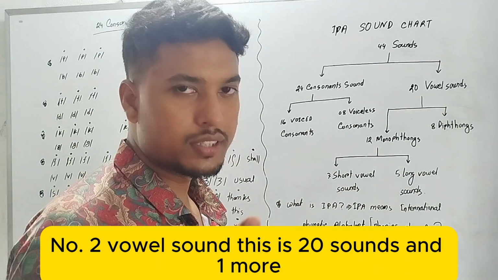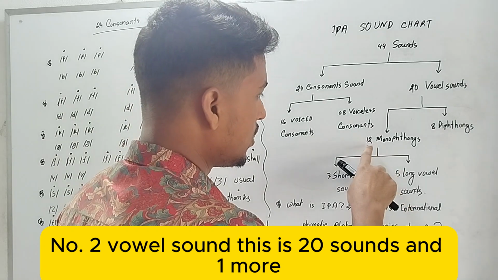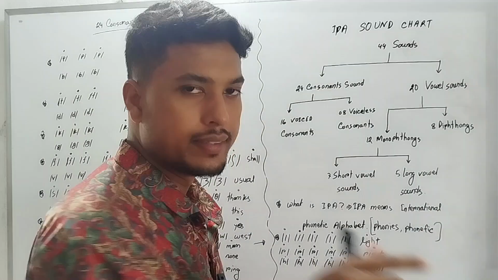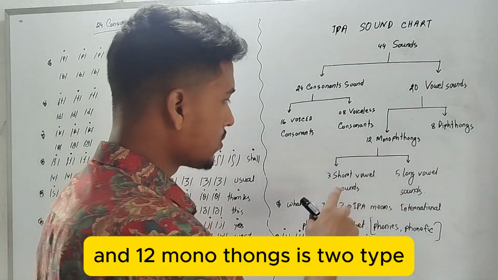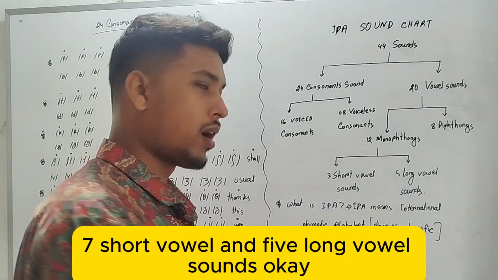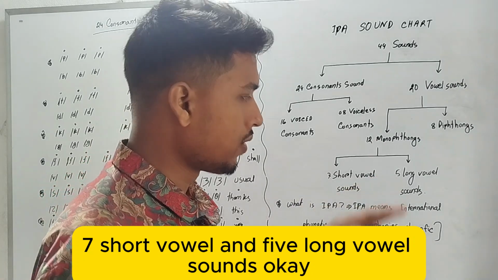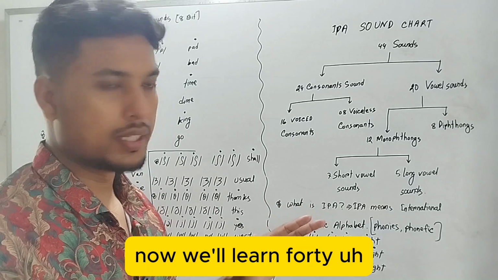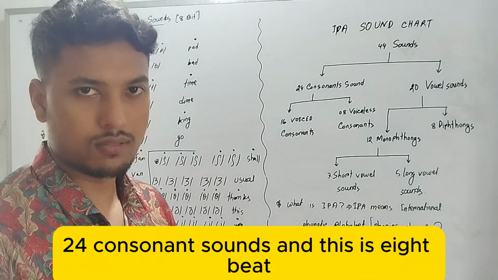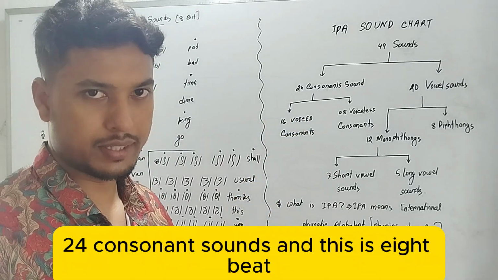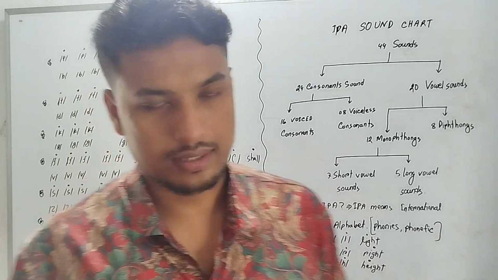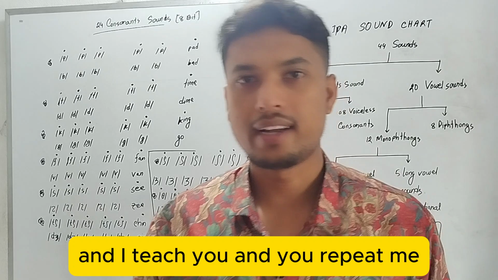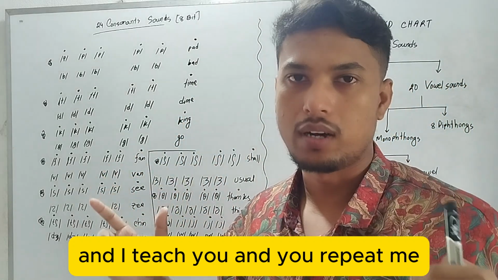Okay, number 2, vowel sounds. These are 20 sounds: 12 monophthongs and 8 diphthongs, and the 12 monophthongs are of two types, 7 short vowels and 5 long vowel sounds. Okay, now we'll learn the 24 consonant sounds, and this class is very interesting for me and you. I teach you and you repeat after me.